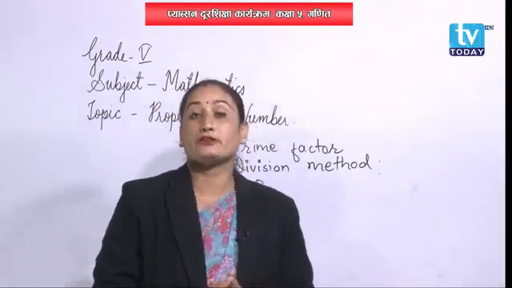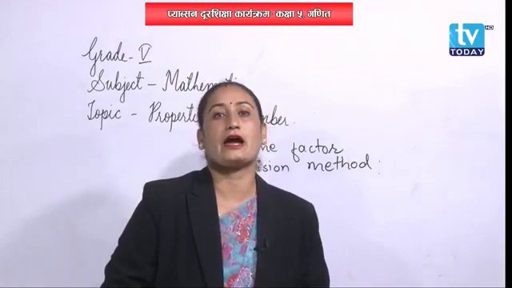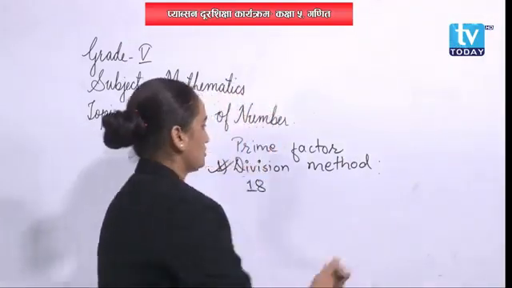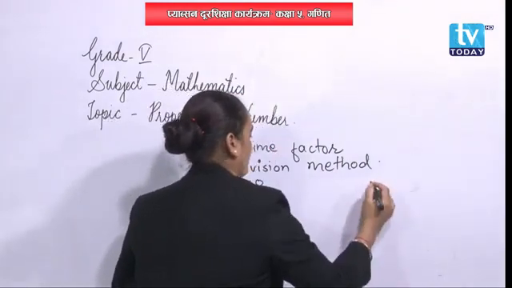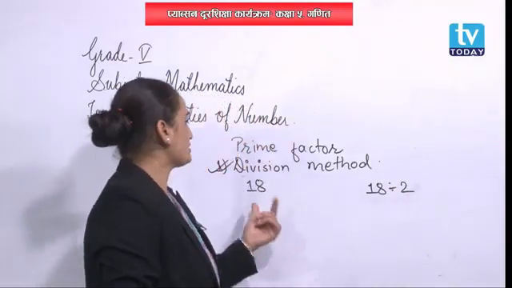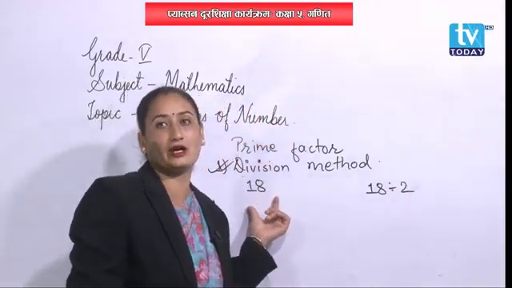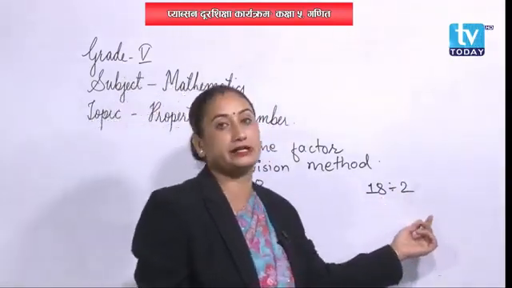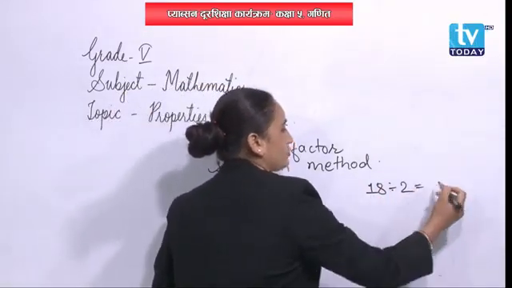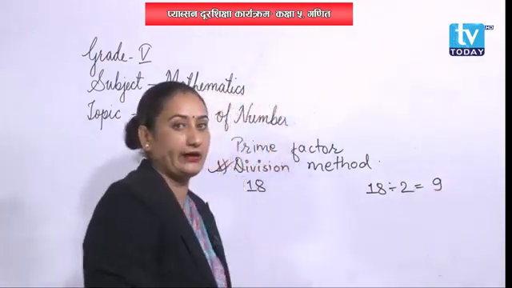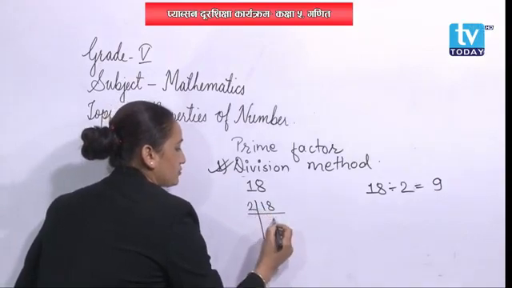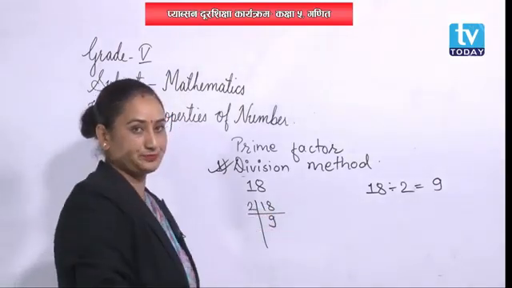While you divide the number, first you have to start from number 2. Okay. So, here 18 should be divided by 2 because 18 is an even number. So, we are dividing it by 2. Then what will be the quotient over here? 2 times 9 is 18, right? So, we have to write it in the form of division. That is 2 times 9 is 18.